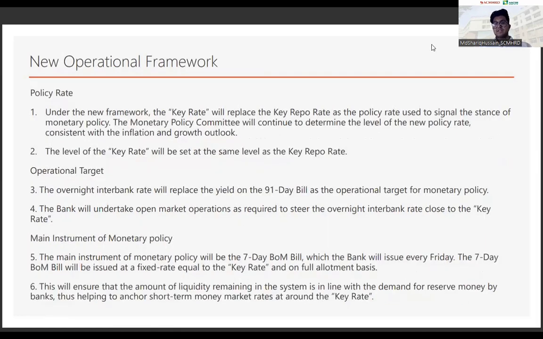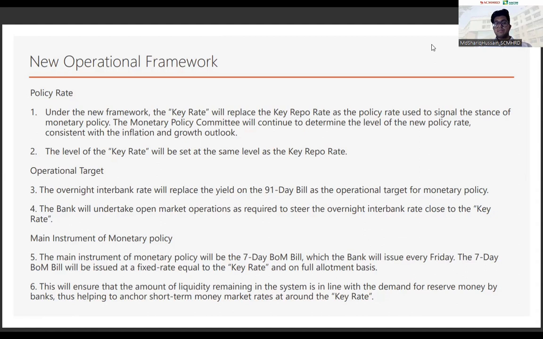So what are the new things that have come up in the new operational framework? First of all, the policy rate. Earlier, the key repo rate was used; now the key rate will replace the key repo rate. The level of the key rate will be the same as the level of the key repo rate, and the monetary policy committee will continue to determine the level of the new policy rate.